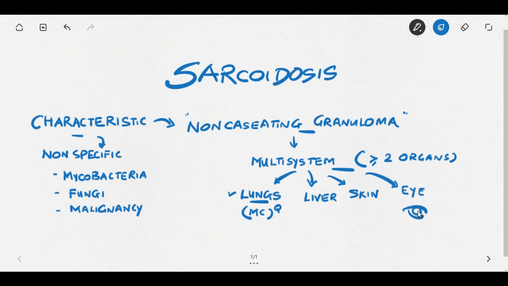These are commonly involved organs, but there are many other organs involved apart from eye, skin, liver, and lungs. Lungs are most commonly involved in sarcoidosis. So with this much introduction, let us start to see the other features of sarcoidosis.